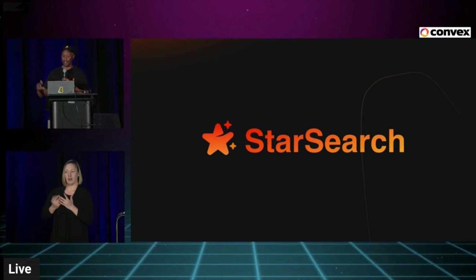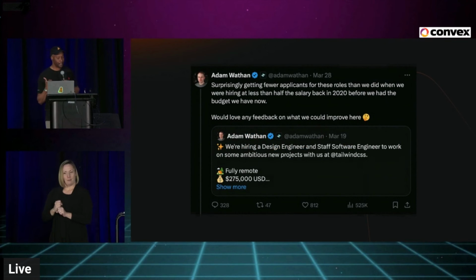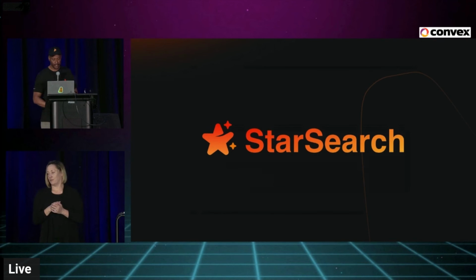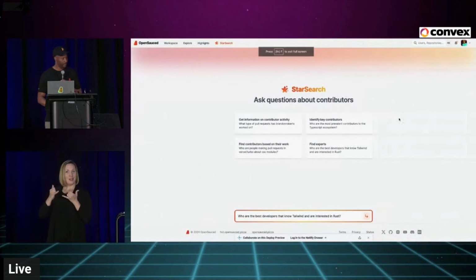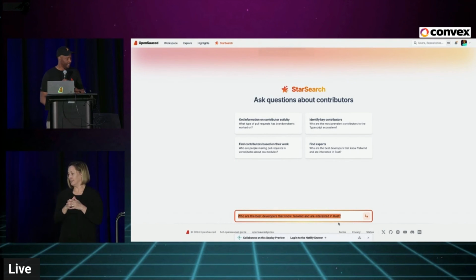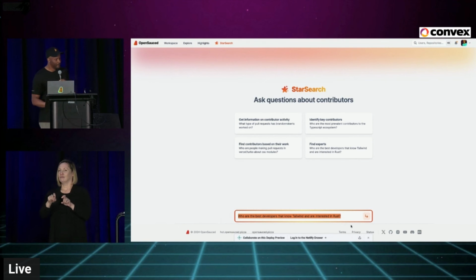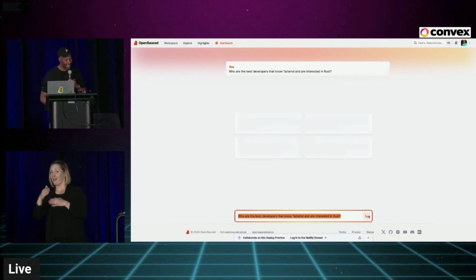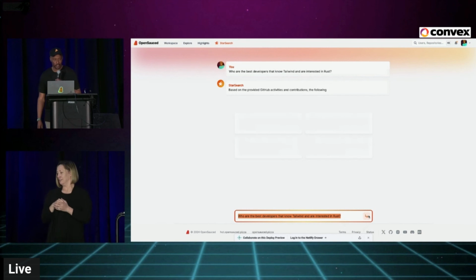and give them an opportunity to make contributions. So I saw this tweet from Adam, he was looking specifically for a Tailwind developer who has an interest in Rust. And we built a way to find that. So without further ado, I'm going to move here. I put a query in here, and I'm going to be asking for Tailwind developers that have a strong interest in Rust. And hopefully this works.